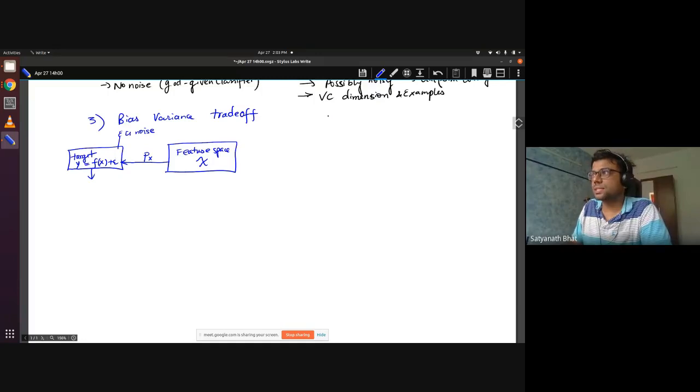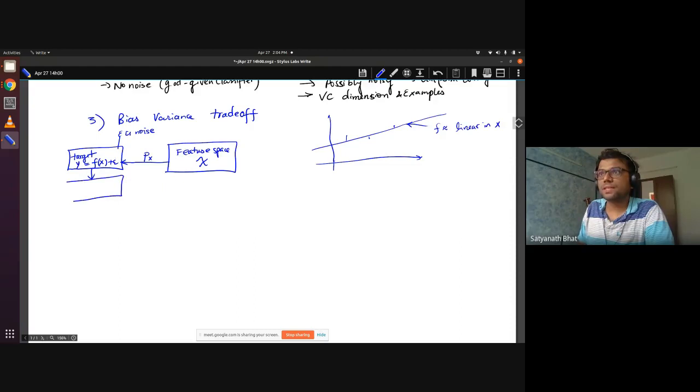If you want to visualize this, you can think of a linear model with some Gaussian noise. This f of x is basically the linear model, and this line continues. Then, as usual, we have the samples. Now we are calling it D, which is xi, yi, with i going from 1 to n. From these samples, we put this into a learning algorithm.